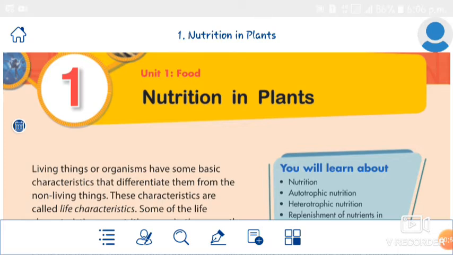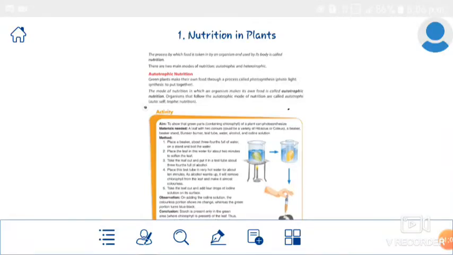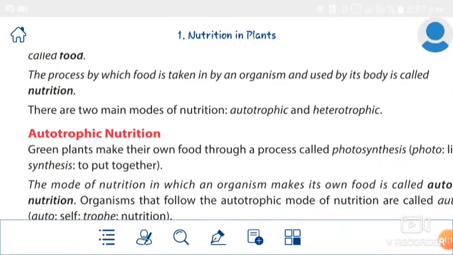You know that all organisms obtain energy from food, and all living organisms need energy to live and grow. Here we studied what is food and what is nutrition. So, what is food? Do you remember?